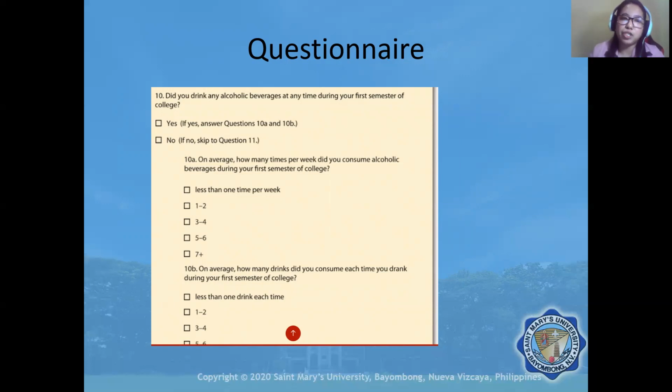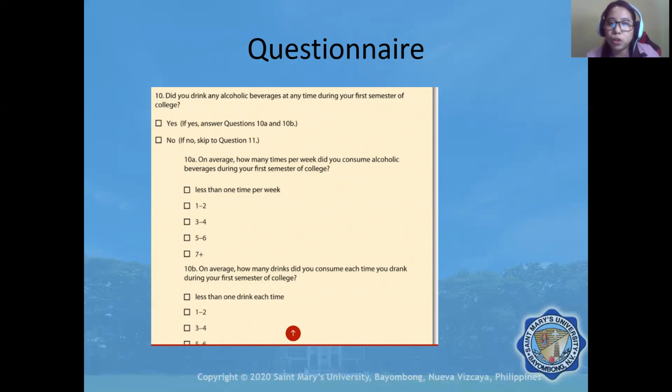Okay, let us also consider a questionnaire. So what if the question, for example, is, did you drink any alcoholic beverages at any time during your first semester of college? So this questionnaire is downloaded or taken in the internet. So yes or no. Questions answerable by yes or no are nominal data. Number 10, on average, how many times per week did you consume alcoholic beverages during your first semester of college? So as mentioned, even if it used the term average, however, in the options, this is in a bracket.